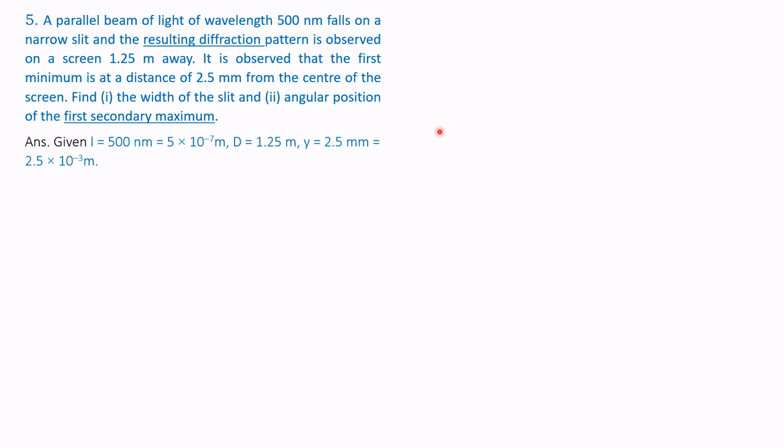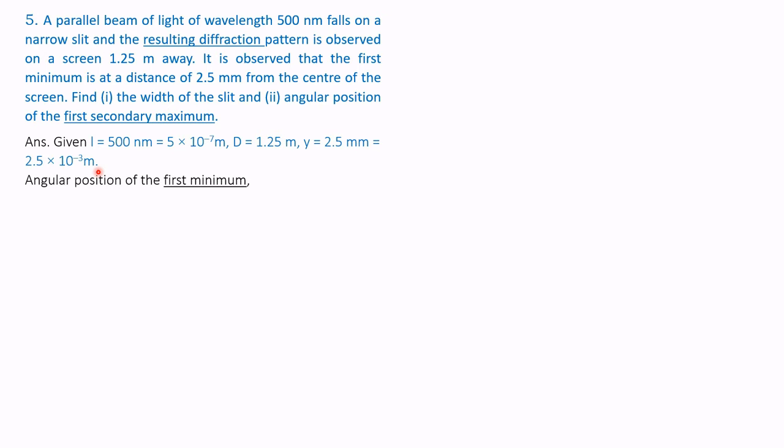And capital D is given as 1.25 meter. And the value of y, the distance from the central maximum, is 2.5 millimeter. Converting this into meters, it becomes 2.5 into 10 to the power of minus 3.